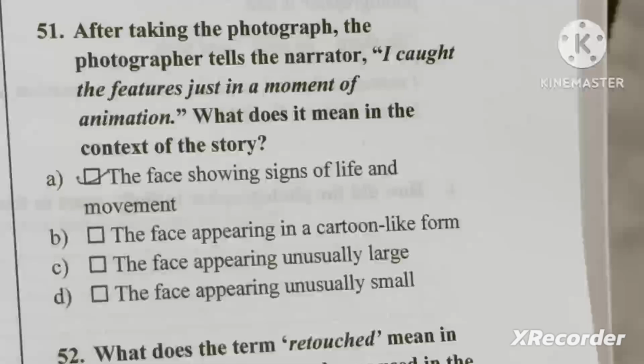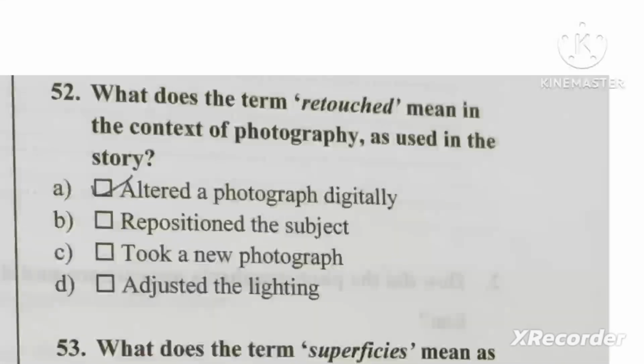The next question is, after taking the photograph, the photographer tells the narrator, I caught the features just in a moment of animation. What does it mean in the context of the story? So answer is the face showing signs of life and movement. The next question, what does the term retouched mean in the context of photography as used in the story? So altered a photograph digitally. It is easy. In the previous question we discussed, he retouched the eyes, he retouched the ears. So what did he do actually? He just altered the photograph digitally.